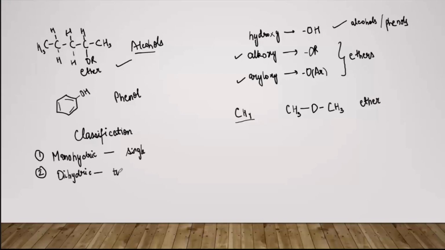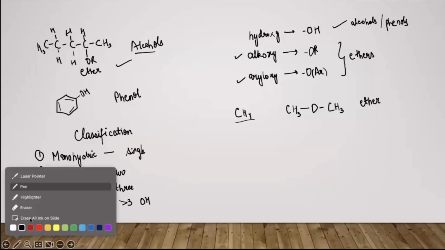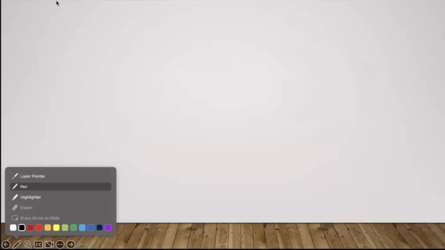When two OH groups are present in that same compound, then that compound will be known as dihydric alcohol. For the case of trihydric alcohols, there are three OH groups, and then there are polyhydric alcohols when we have more than three OH groups present in that compound. ठीक है. Now there is a sub classification also, just to make the understanding better. So let us first do the example.